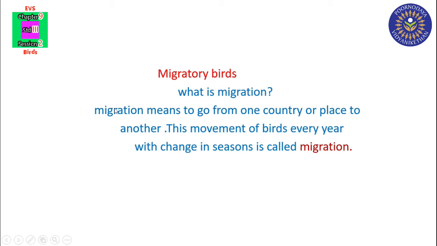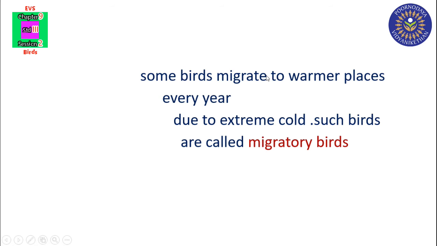So some birds will go from one country or place to another with change in seasons. Some birds migrate to warmer places every year due to extreme cold.